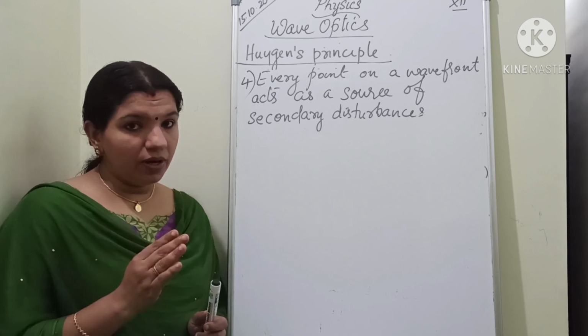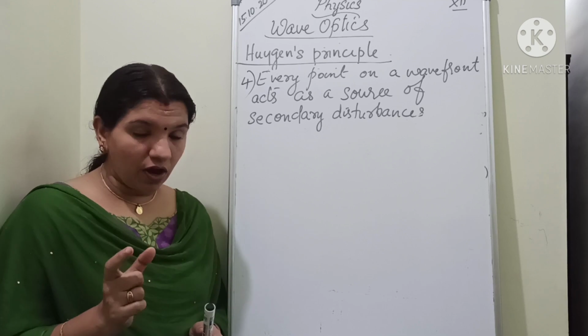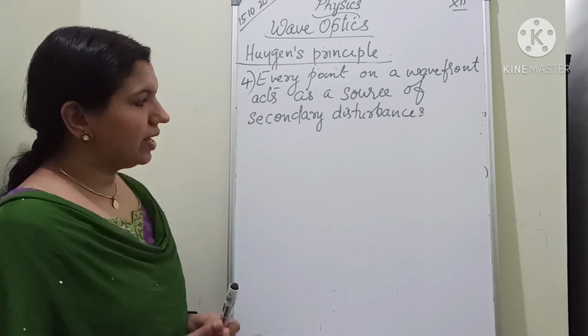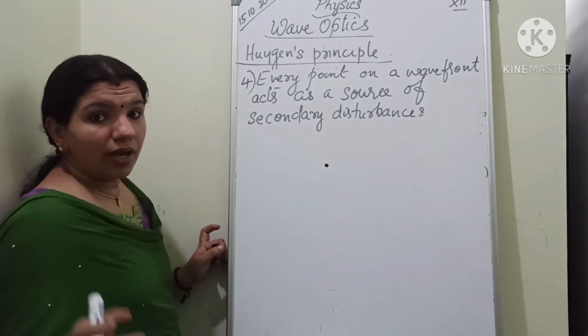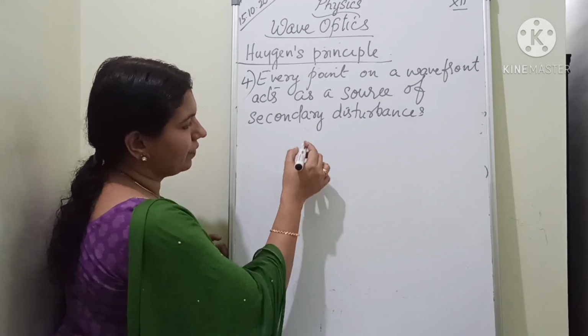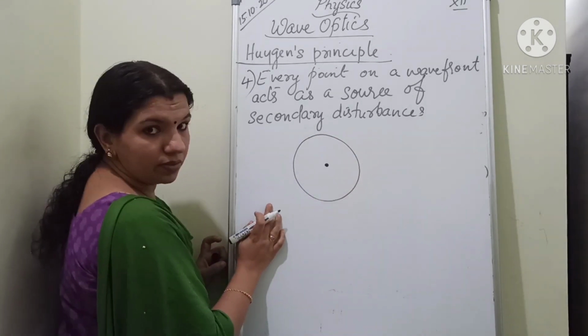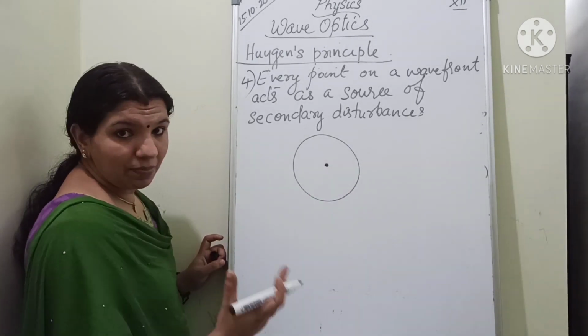Every point on a wavefront acts as a source of secondary disturbances. What does it mean? As I already told, if there is a point source, the wavefront will be spherical. So this is your wavefront. This is the point source or the primary source which emits light.